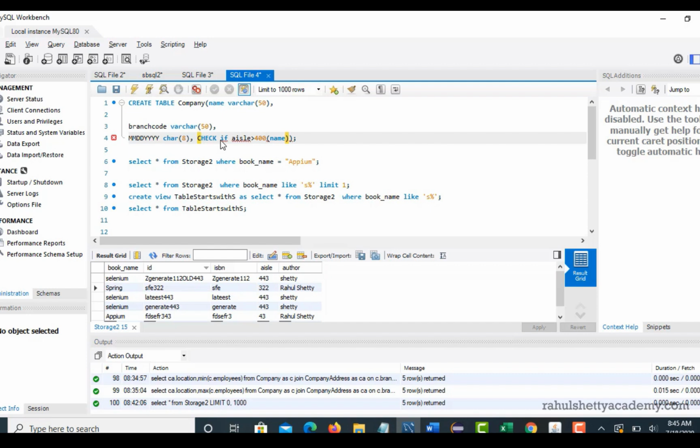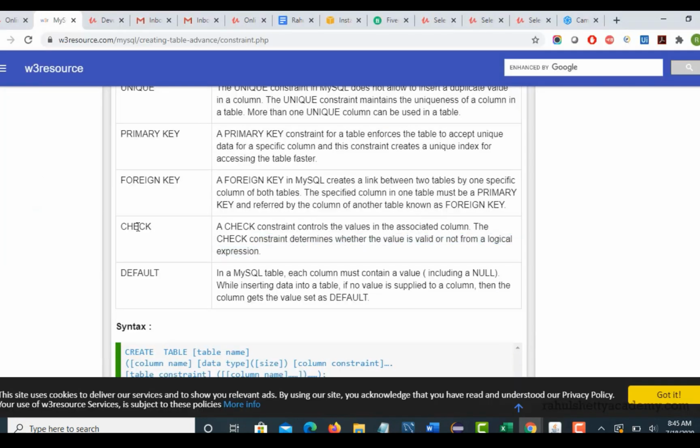Okay, so you can write check and if IL greater than 400. So when you write a constraint like this, whenever you add a new row, if you add any row with an IL number less than 400, then your check constraint will not allow it. That will throw an error, so that you cannot insert a new record which has less than 400 if you have a check constraint, right? So this is useful when you have some requirement and you are forcing some rules to add any data based upon some conditions. Okay, and the last one is the default constraint.